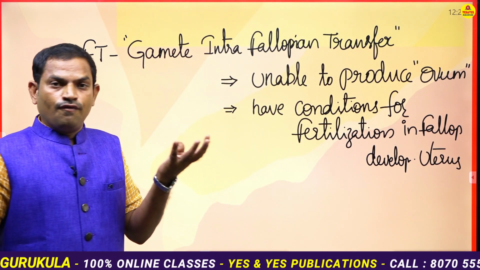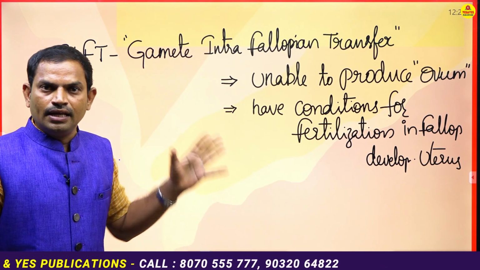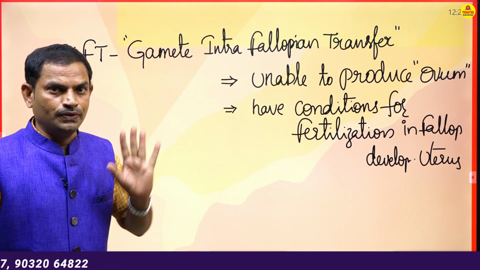So for the process of fertilization, conditions are favorable. For the development in the uterus also, conditions are very much suitable, but ovum is not produced.